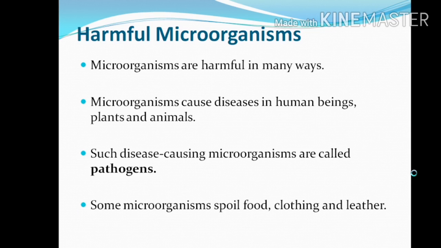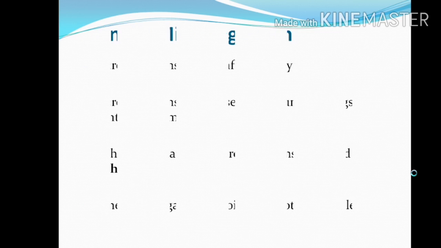And some microorganisms spoil food, clothing and leather also. As you know, if we keep our food or clothes in a moist area, after a few days you can see some fungi on them. You have also seen this on bread and other food materials. That's why people are normally advised not to eat outside food or stale food. Different types of disease can be caused by microorganisms.